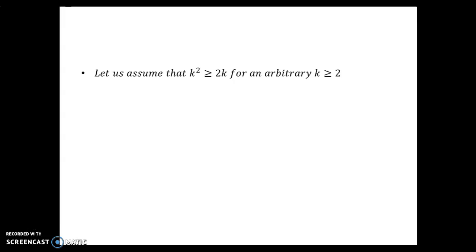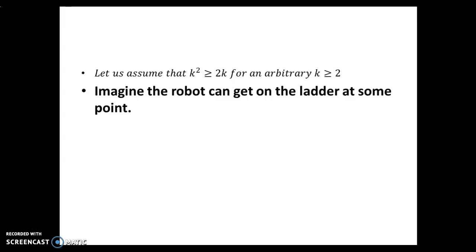Next, we're going to assume that k squared is greater than or equal to 2k for an arbitrary k that is greater than or equal to 2. And note, we're not assuming it for all k. That wouldn't be a valid proof because we'd be assuming what we're trying to prove. We're picking one particular one. So the analogy with the robot is to say, imagine the robot can get on the ladder at some point.